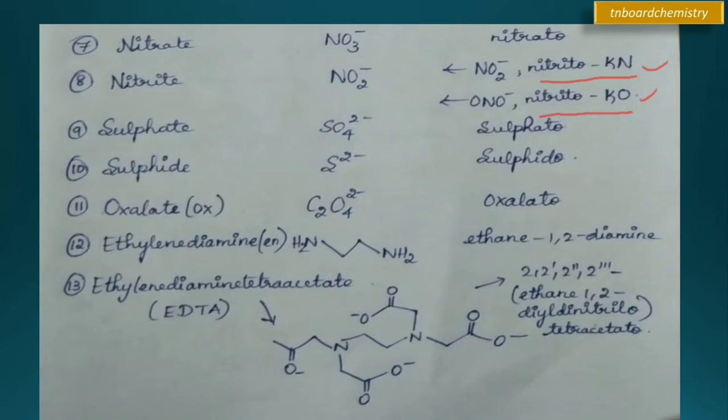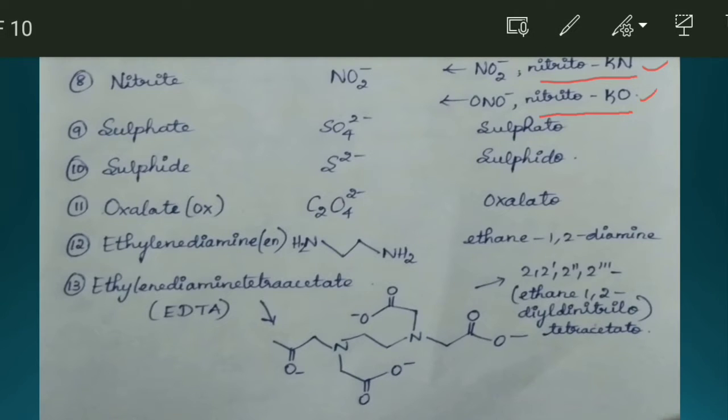Next, sulfate. We name it as sulfato. Next, sulfide. We name it as sulfido. Oxalate. Oxalato. See, while naming, you just see what the formula is. You need to know the formula of these ligands also, because sometimes they can ask for the formulas in the one mark question also.